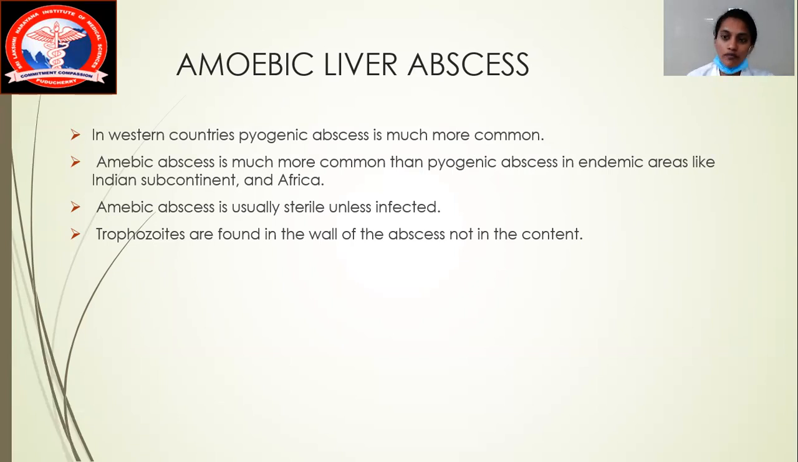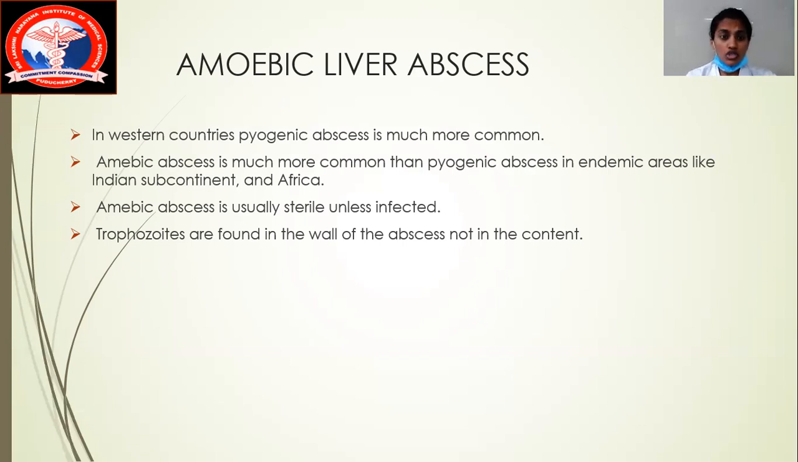Usually we think of two varieties, pyogenic as well as amoebic. The amoebic is differentiated from pyogenic with only one criterion, because it is sterile, unless it is infected. In a pyogenic liver abscess, it could be a pussy one, it can be pus, or else it can also have some kind of discharge, like hemorrhagic, according to the causative organism causing it.